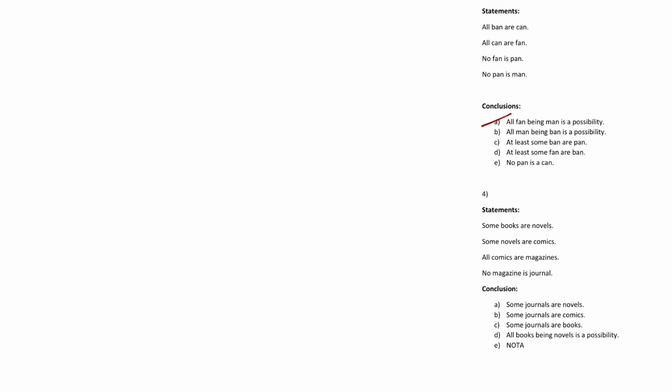A, all fan being man is a possibility. So fan and man, right? You can relate here, because pan is common, and then directly we can say this follows, because no plus no is definitely no conclusion. So when no conclusion, something will follow. So first A will follow. So this is not our option because we are asked to find what definitely doesn't follow or is a possibility. So this goes out. Now B, all man being ban.